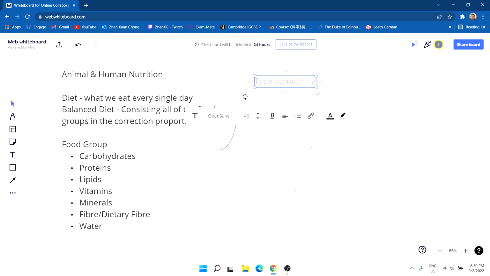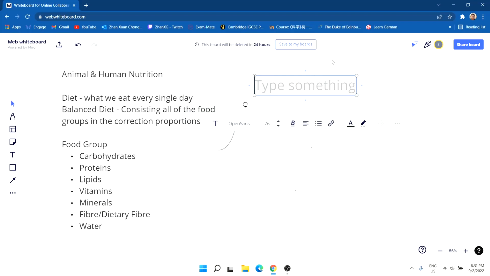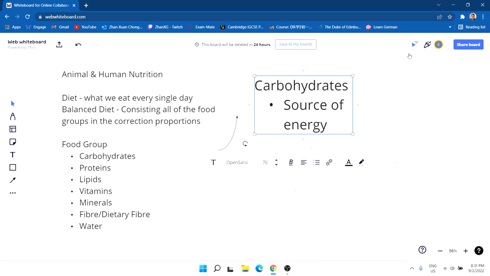So we'll go through how, firstly, carbohydrate works. So the function of carbohydrates. What they do every day is they're a source of energy.